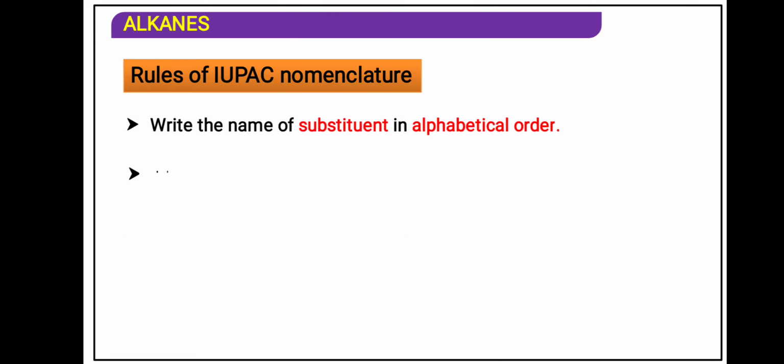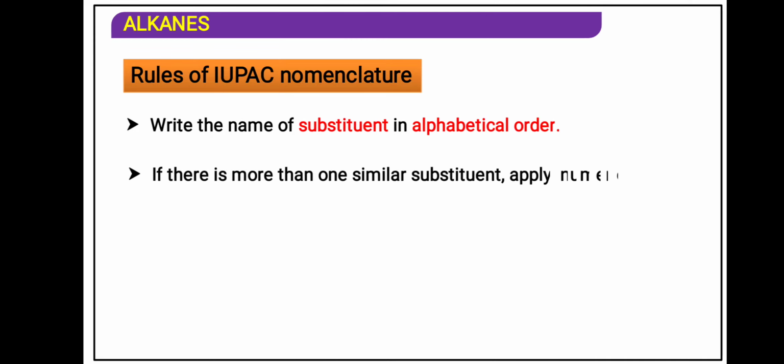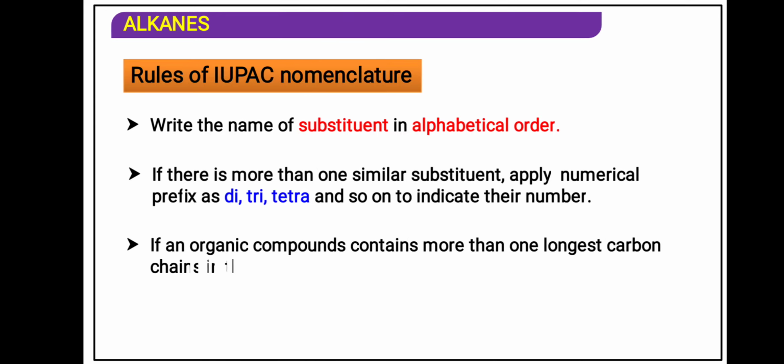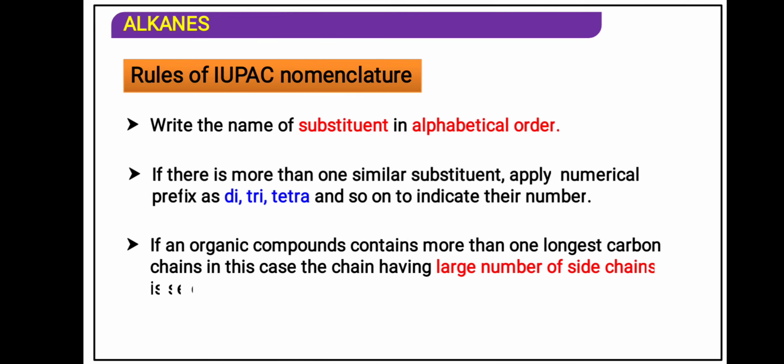Remember carefully. Write the names of the substituents in alphabetical order. Suppose 2-3 substituents are present, we have to write them in ABCD alphabetical order. If the same group is attached twice or thrice, we use a prefix: di for 2, tri for 3, tetra for 4 and so on. If an organic compound contains more than one long carbon chain, the chain with the larger number of side chains is selected as the parent.